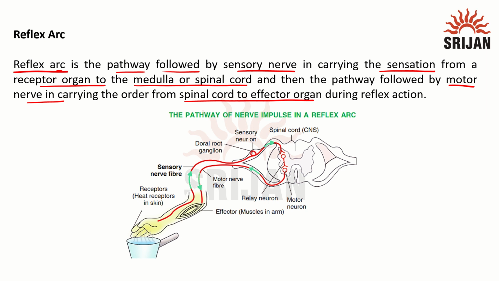So here we can see when a hot object is touched, the receptors receive the stimulus. The sensory nerves carry the impulse to the spinal cord, and after processing in the spinal cord, the motor nerves carry the impulse, or the response, to the muscles. So the entire path is termed the reflex arc.